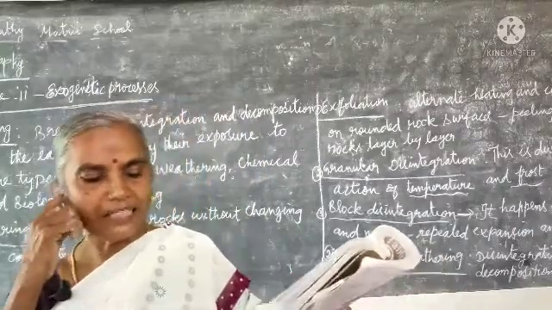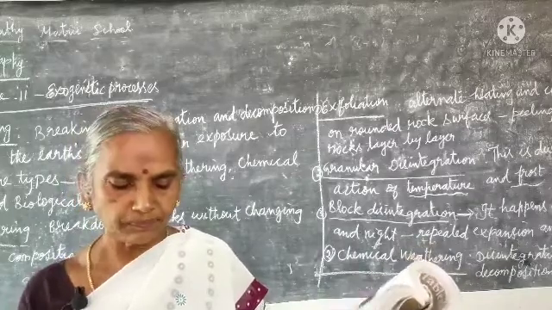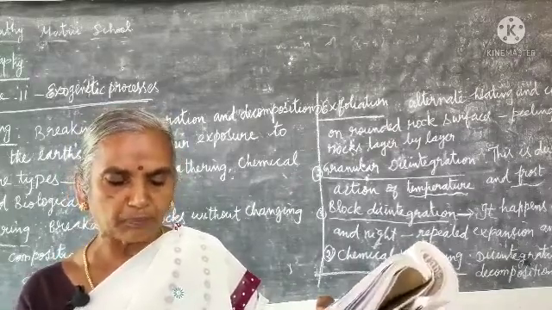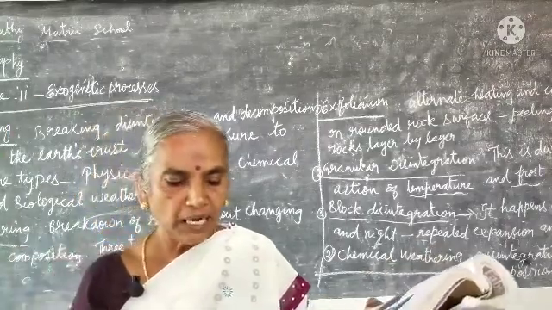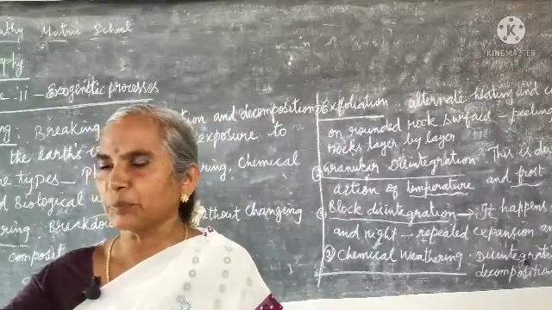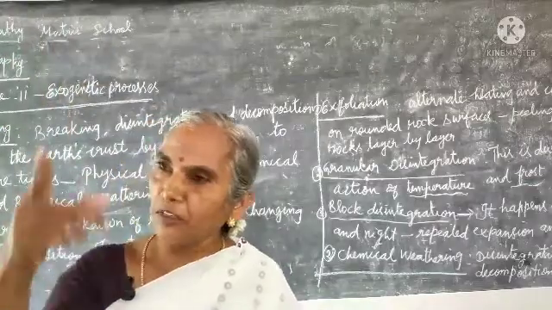Let us see what happens in the middle course, transportation. Transportation in the middle course develops some typical landforms. Here we see alluvial fans. What is alluvial soil? The river flowing area contains plain region, alluvial soil. We already studied in the Himalaya, older alluvium and newer alluvium.